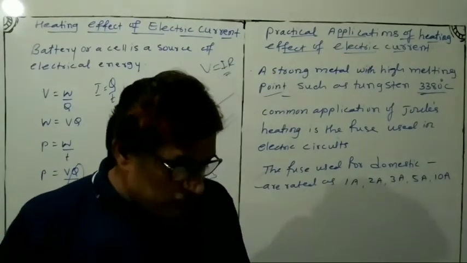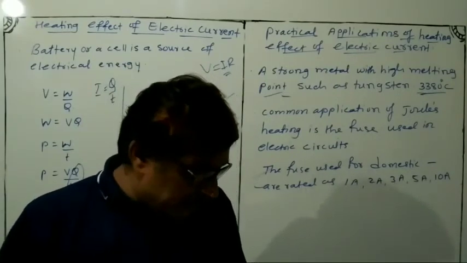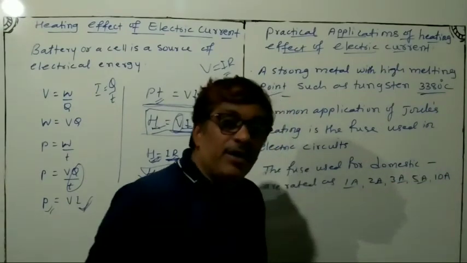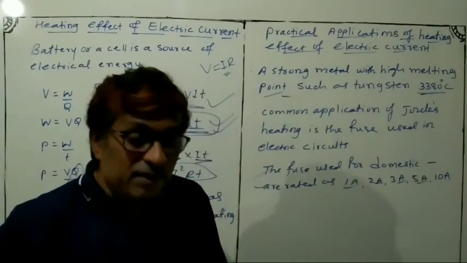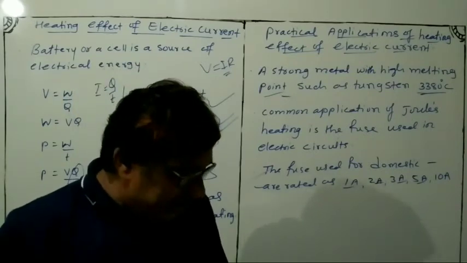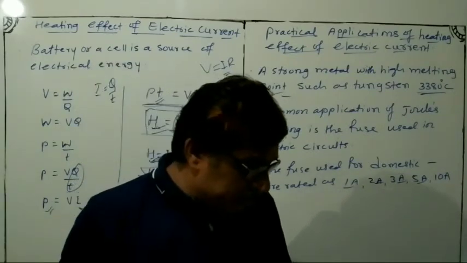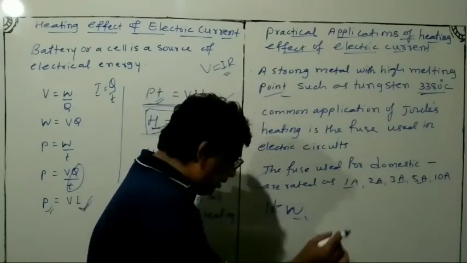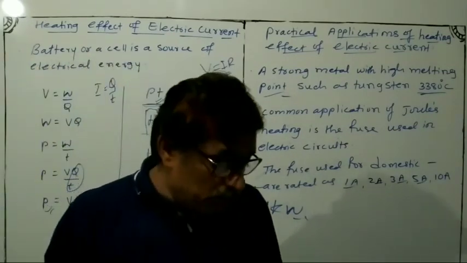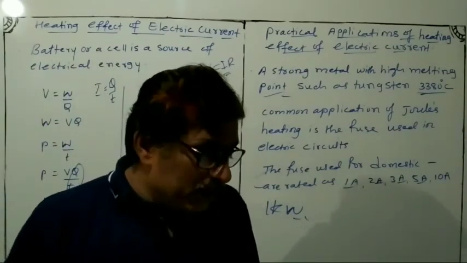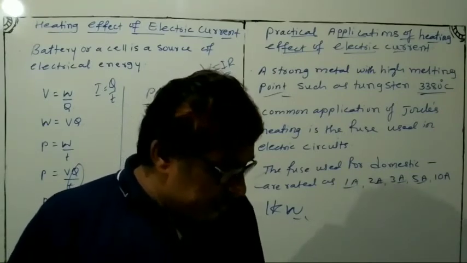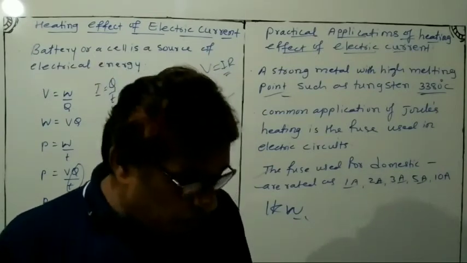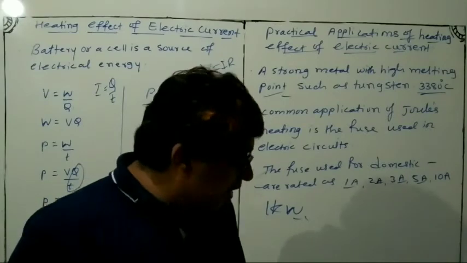The fuses used for domestic purposes are rated as 1 ampere, 2 ampere, 3 ampere, 5 ampere, 10 ampere, and so on. For example, an electric iron consumes 1 kW, that is 1000 watt, operated at 220 volt.